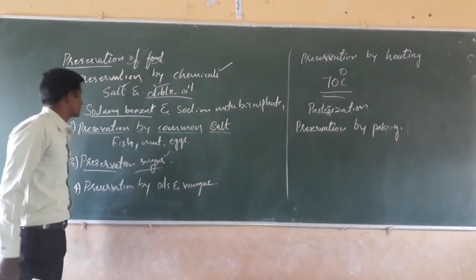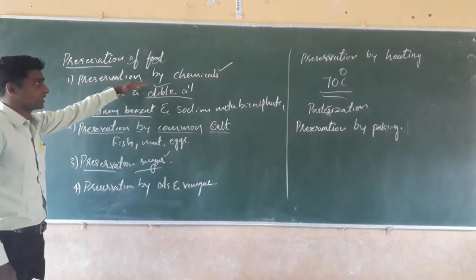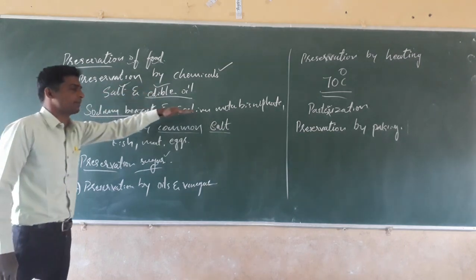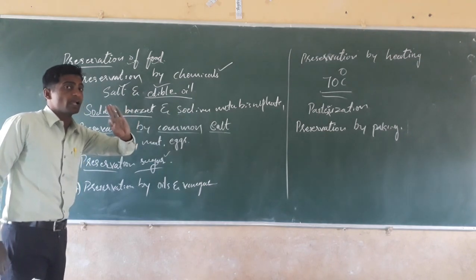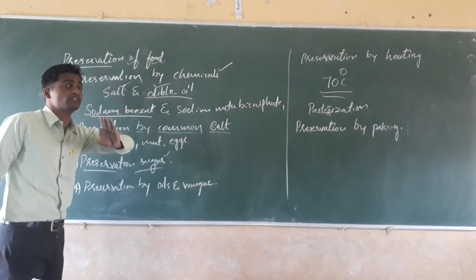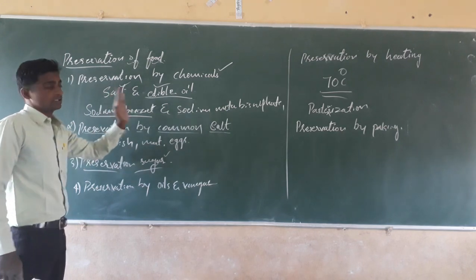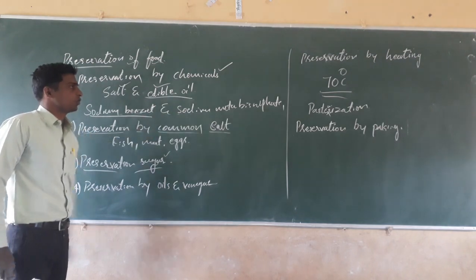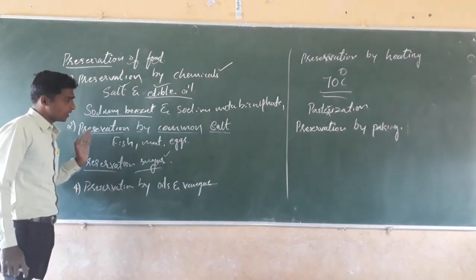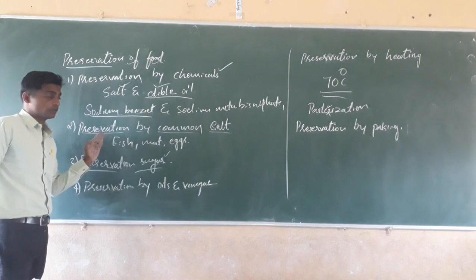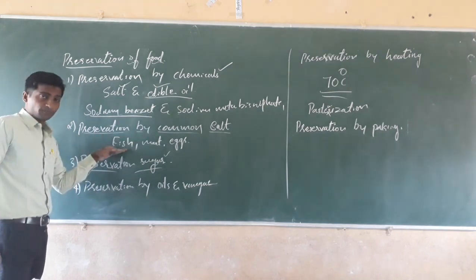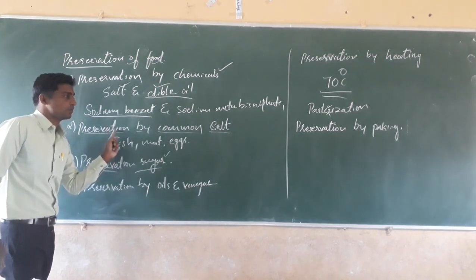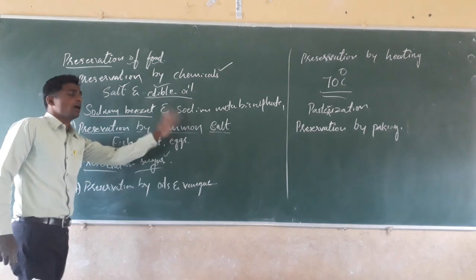The first one is the preservation of food by chemical methods like salt and edible oil. Nowadays, sodium benzoate and sodium metabisulfite are used. In the examination, if asked to name the chemicals by which food is preserved, you can write salt and edible oil, and after that sodium metabisulfite and sodium benzoate. Next, preservation of food by common salt. Foods like fish, meat and egg can be preserved with the help of salt.